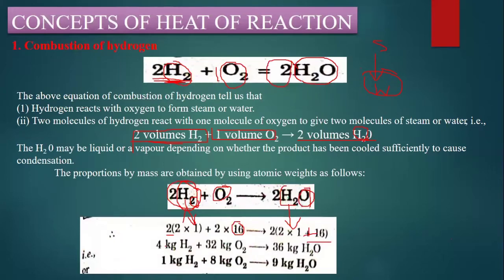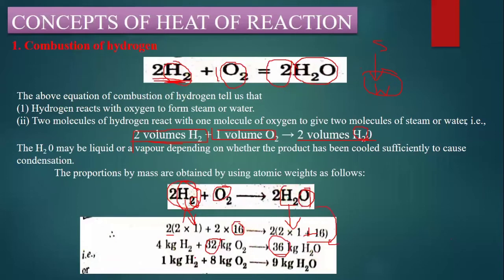So how much do we have? 4 kg of H2 plus 2 into 16, 32 kg of O2, giving us 2 into 1, 2 plus 16, how much? 18. 18 into 2, how much? 36, right? 36 kg of H2O we are going to get here.